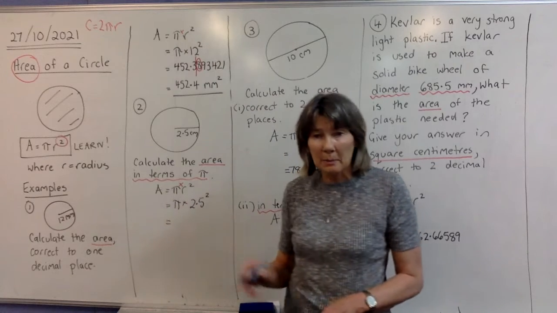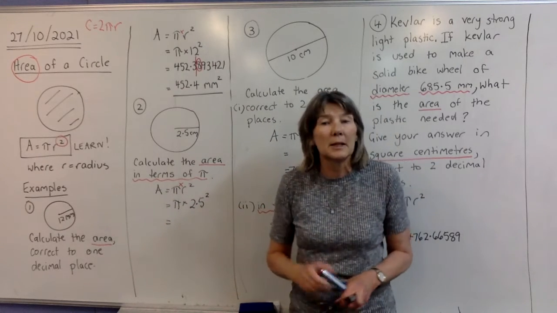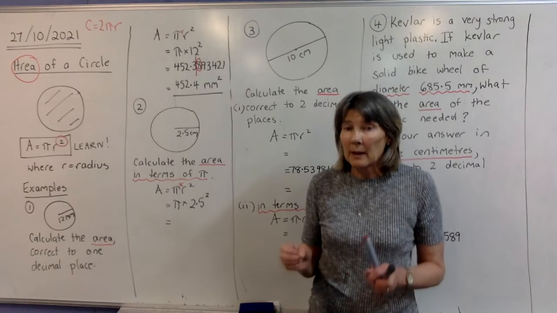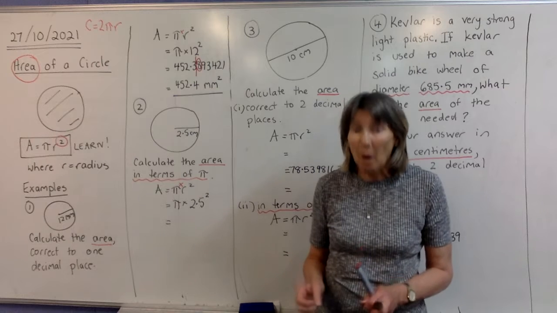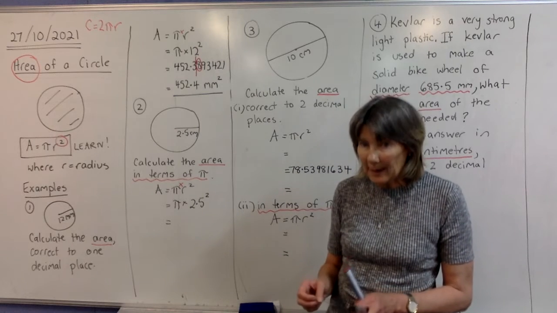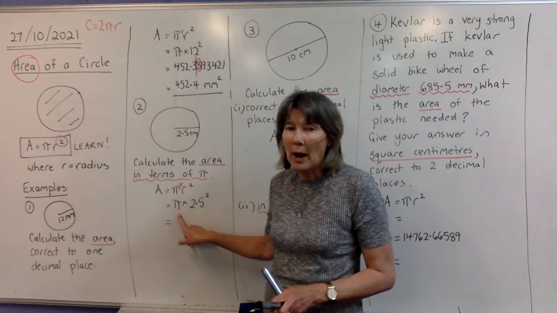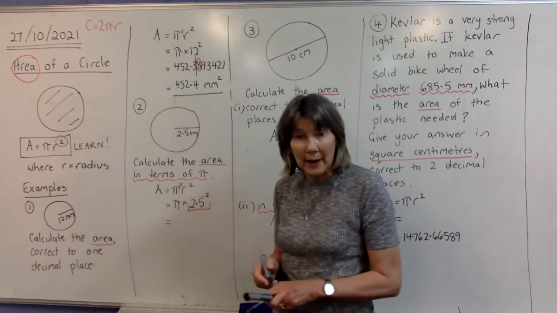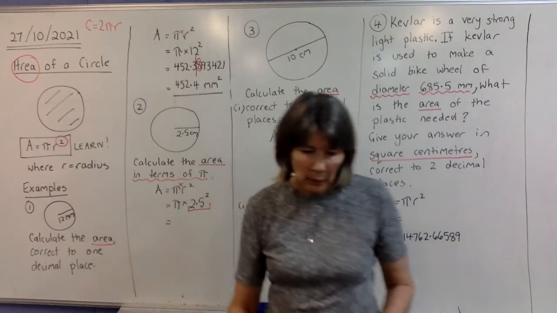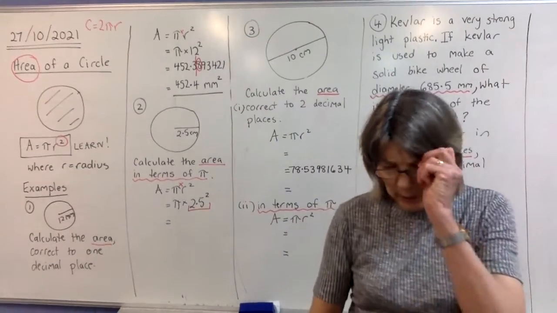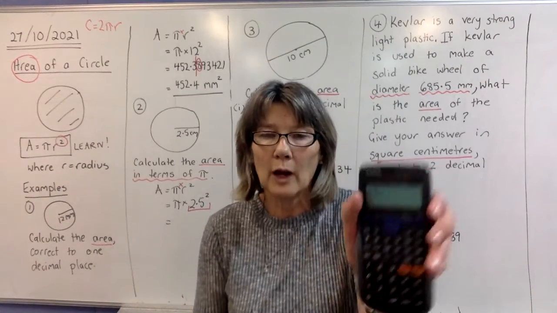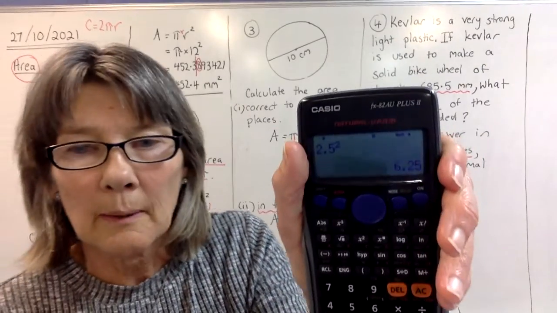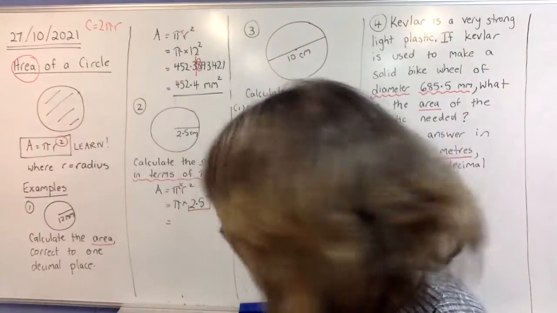We're not putting all of this in because we've got to read this question. It says in terms of pi. So remember we said in the last lesson that in terms of pi means that pi must be in your answer. So we're not going to put the pi in the calculator. All we're putting in the calculator is 2.5 squared. So let's work that out and see what we get. So that's all I'm putting in. 2.5, and then we're pressing our x squared button and pressing equals. 6.25, so we'll write that down.